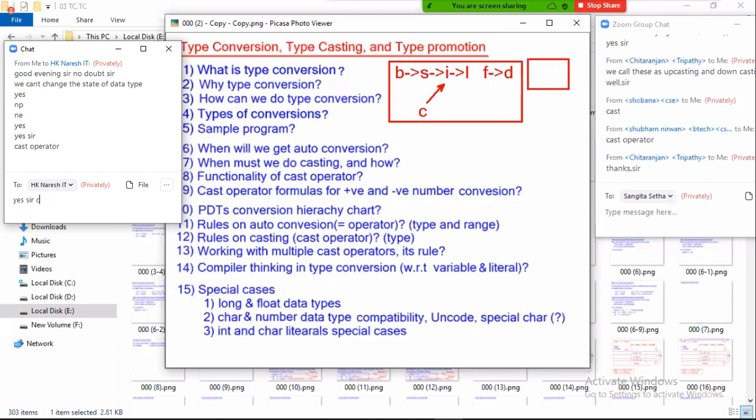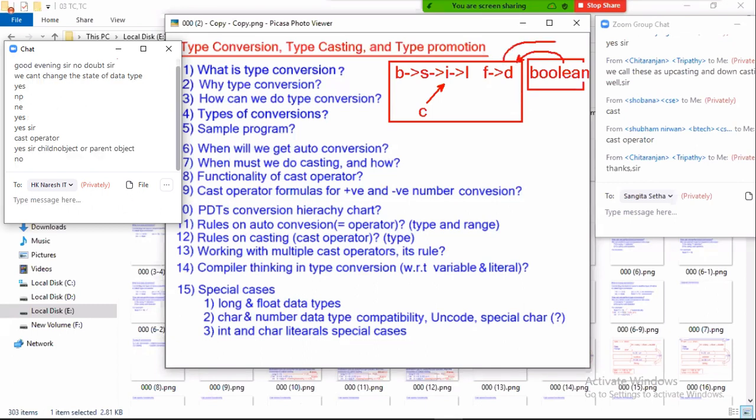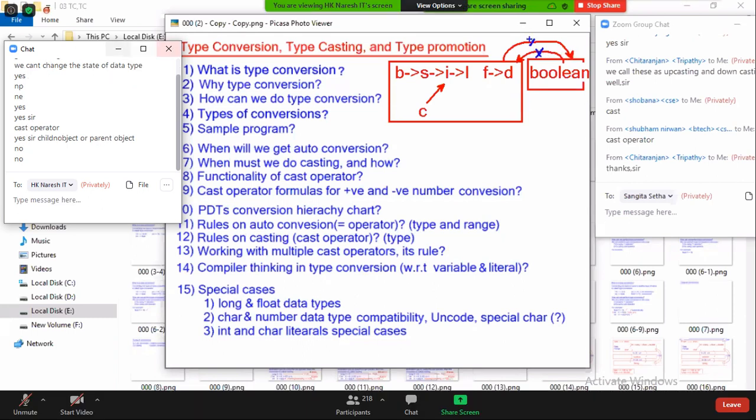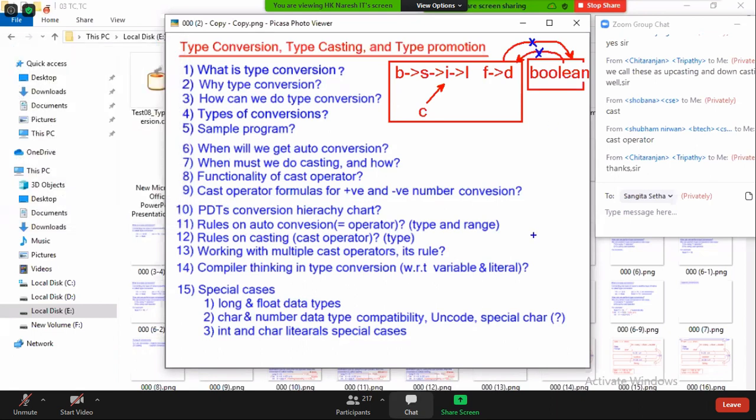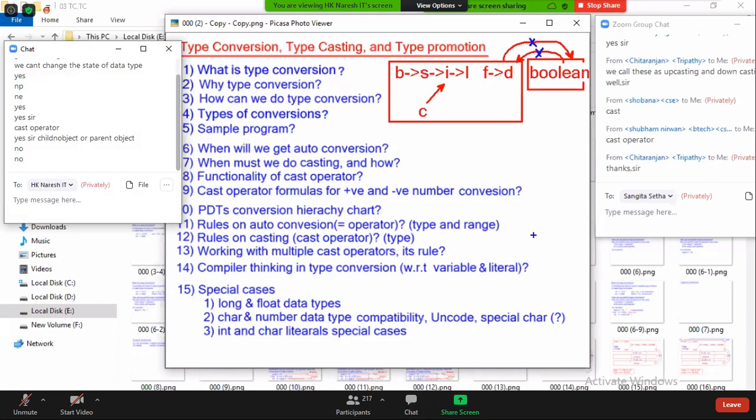We also have one more data type called boolean. Tell me, can I do assignment from boolean to any of these numeric data types? Click on the raise button and tell me. Can I do assignment from boolean to any of these data types? Raise button not there. Not allowed, not allowed. Are you catching my point?